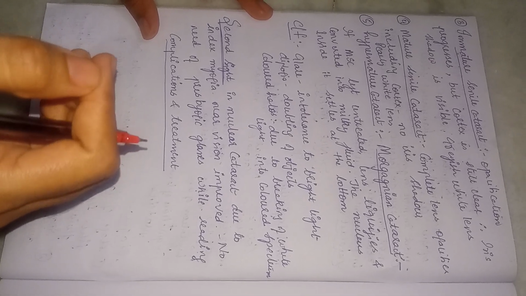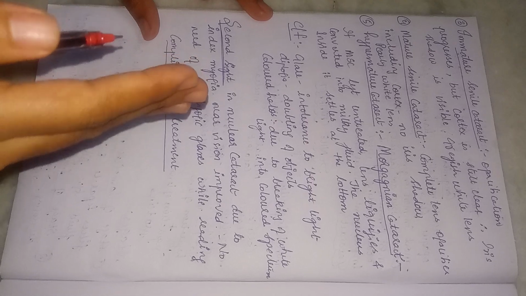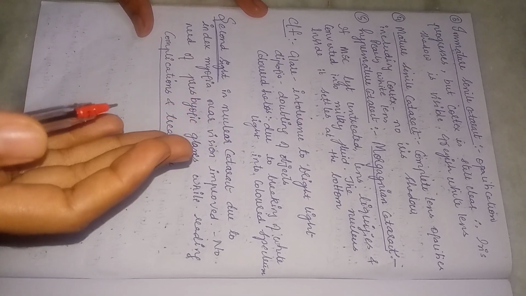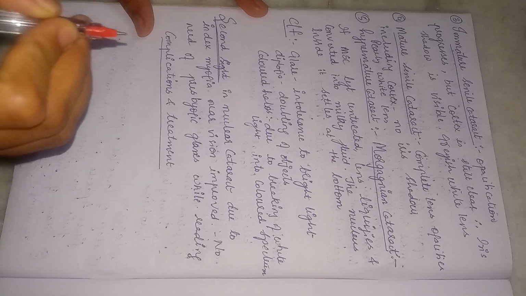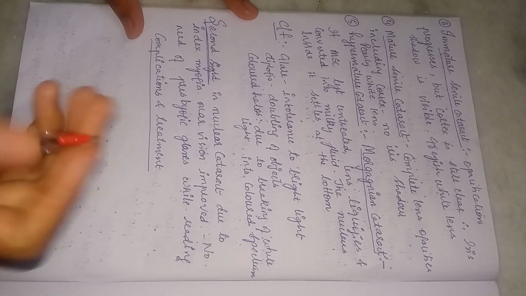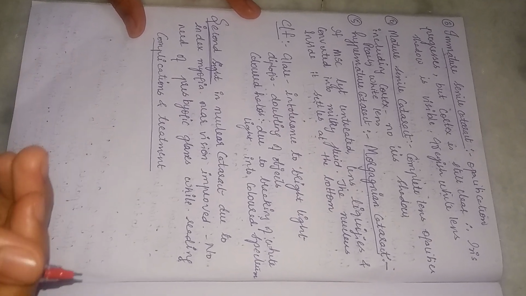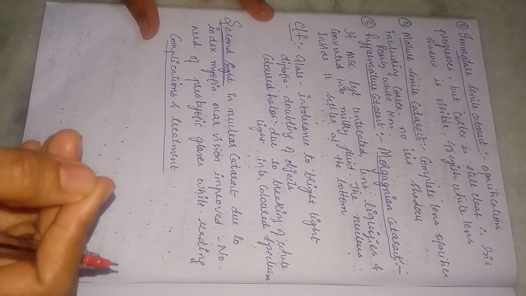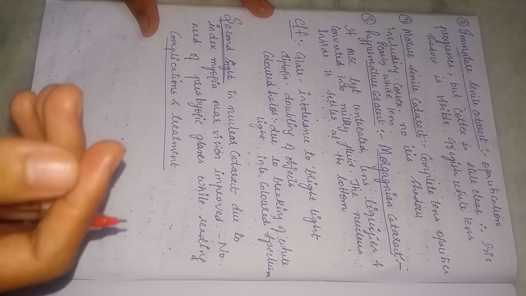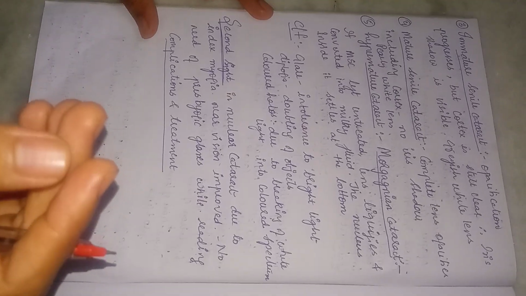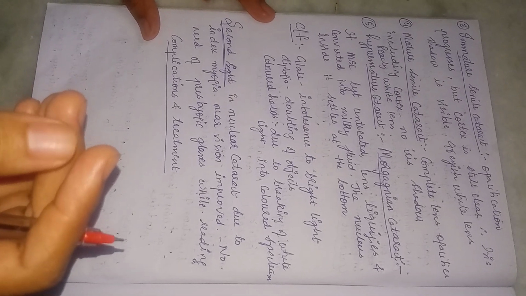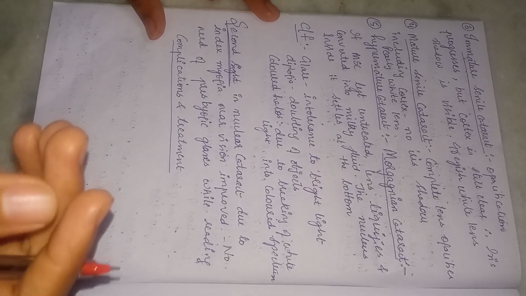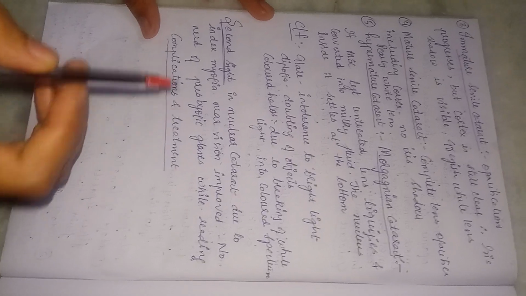Now if a person, a 75-year-old man, is having presbyopia plus nuclear cataract, his second sight will improve. Usually if there is presbyopia alone in a 75-year-old man, in order to read a newspaper and to see near objects, he will have to use glasses. But if subsequently cataract develops in that person, due to sclerosis of the lens nucleus and due to increase in the refractive index of the lens leading to the development of index myopia, he is no more in need of glasses to read a newspaper. So that is the second sight phenomenon.